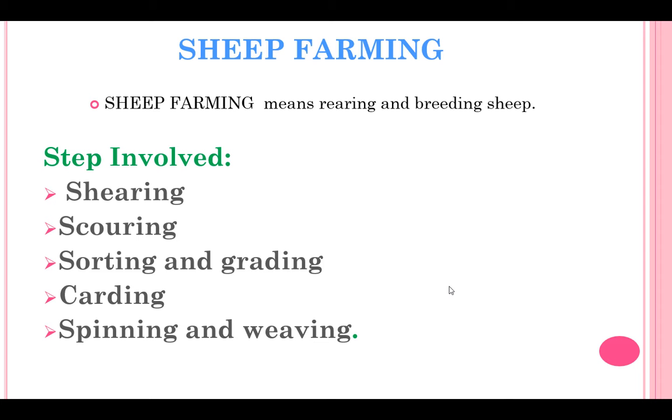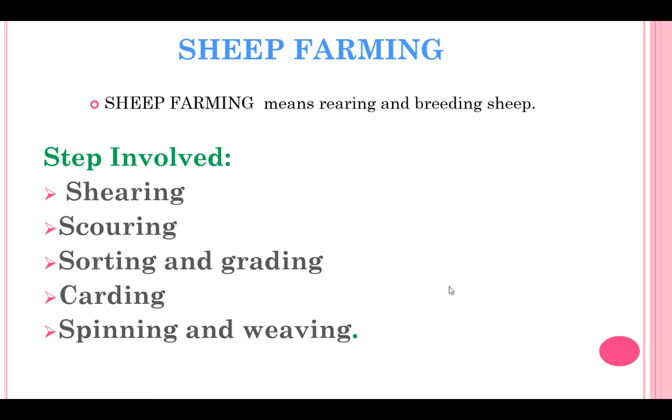These steps will introduce us to how we are going to extract fleece or wool from the sheep or sheep-like animals such as yak, camel, Angora rabbit, Kashmiri goat and sheep. Am I clear, students? Yes, ma'am. Okay.